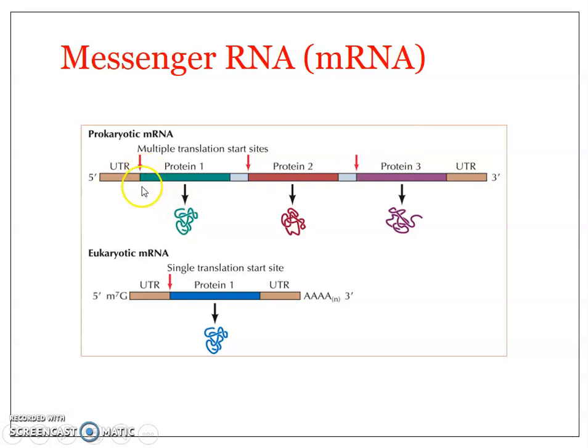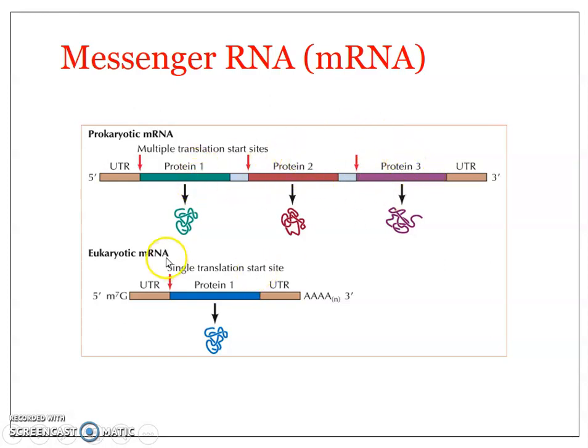Each set of sequence on the mRNA which gets translated into a specific protein is known as a cistron. This is again another cistron, a second cistron which gets translated to produce a completely different protein, protein 2. So here this prokaryotic mRNA contains 3 cistrons. I hope it is clear.